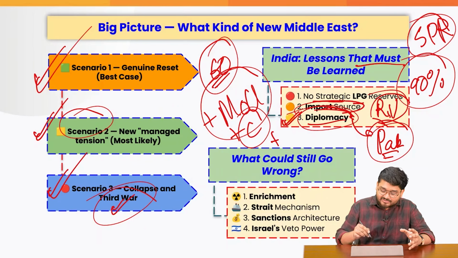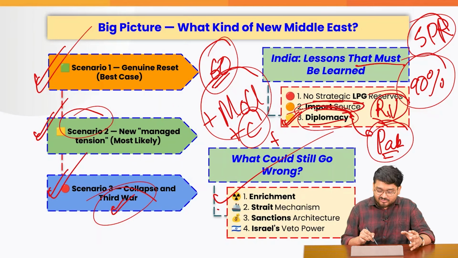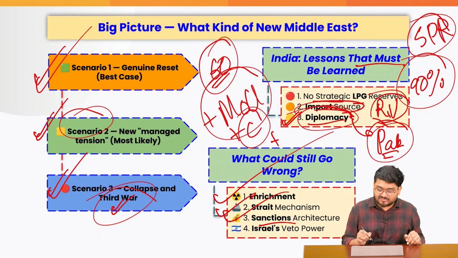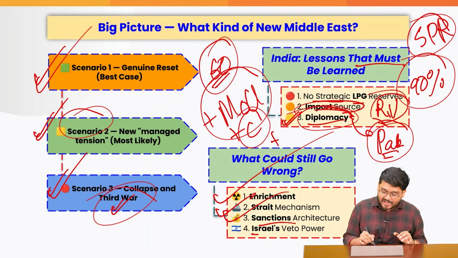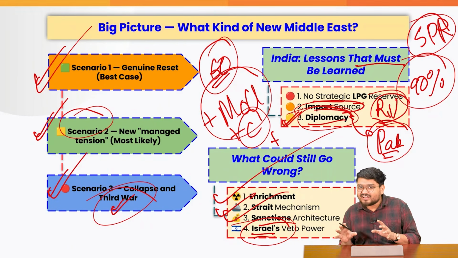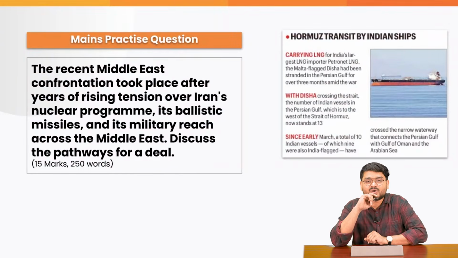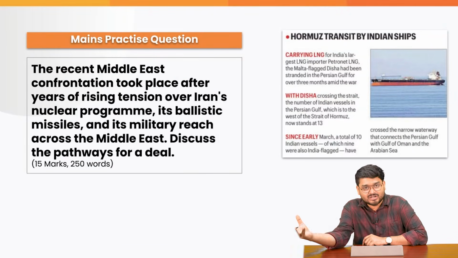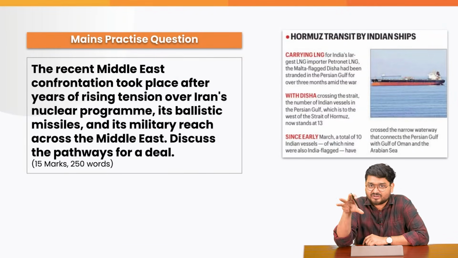Worst case scenario is that enrichment will still go on. Strait of Hormuz will not be open, right? Sanctions again will be imposed on Iran, and Israel can silently influence the veto power on any peace deals. So it is only up to the administration in the US and Iran to decide what would happen.